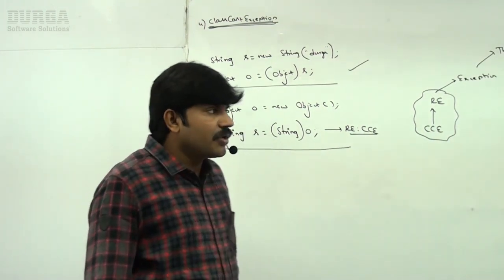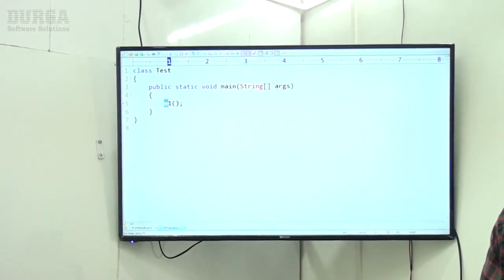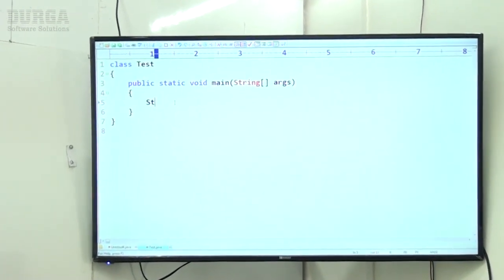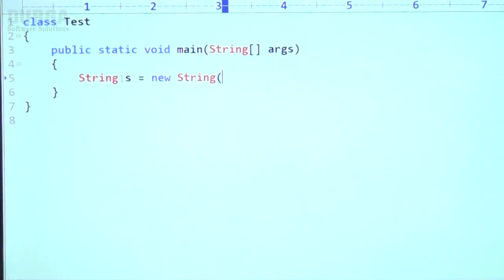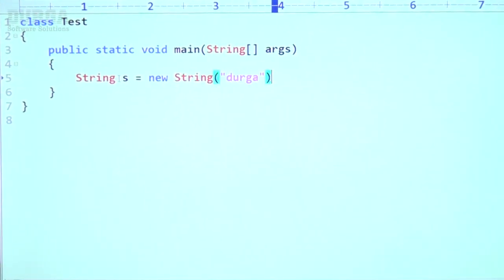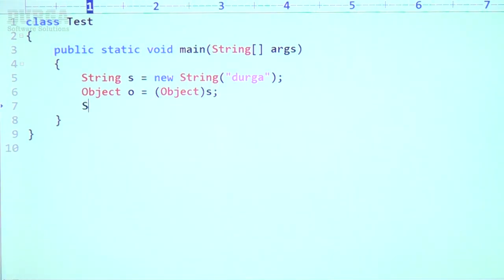Now let me execute this code. Have a look once, sir. In class Test, I'm taking String s = new String("Durga"). Now I'm typecasting Object o = (Object) s. 100% it is valid.